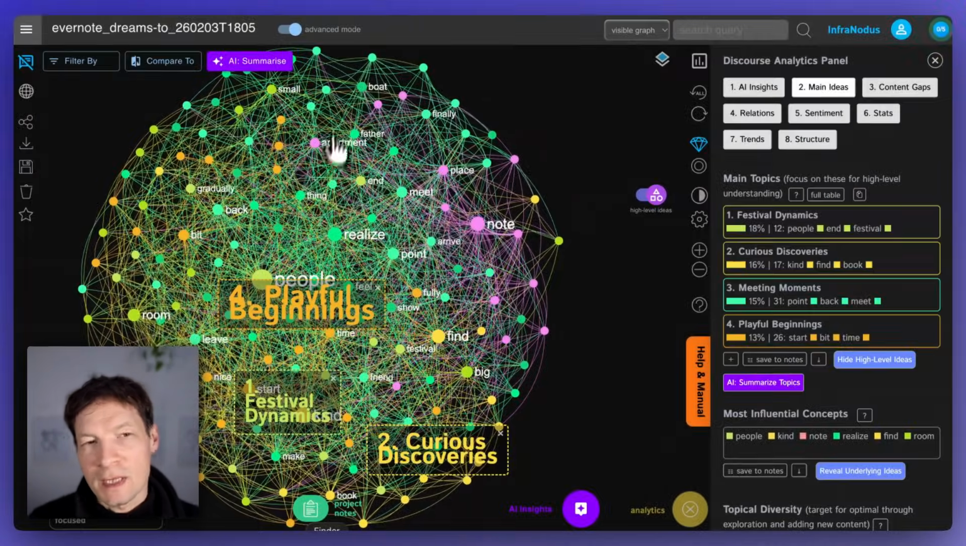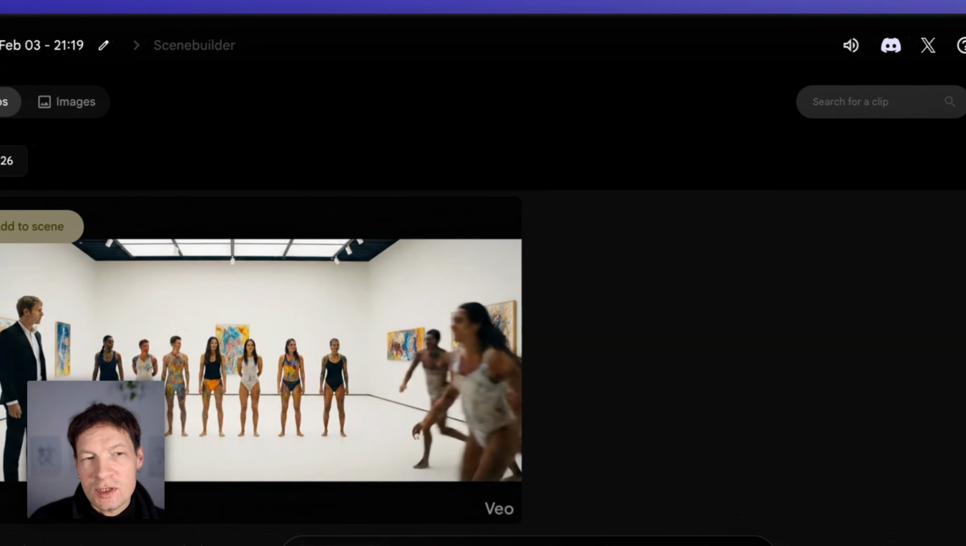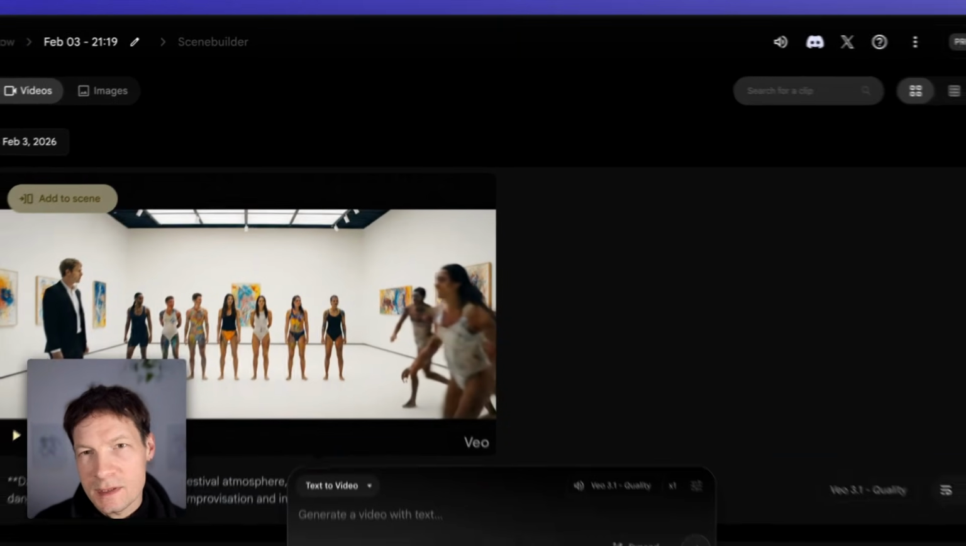And I think it's a very nice workflow where you can translate your insights into visuals and then feed them back to yourself and use them for inspiration.